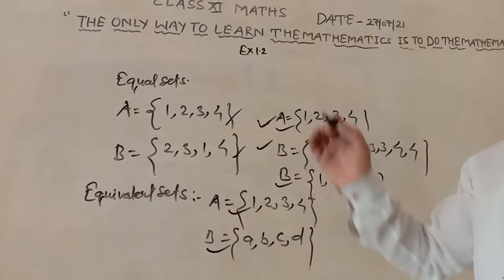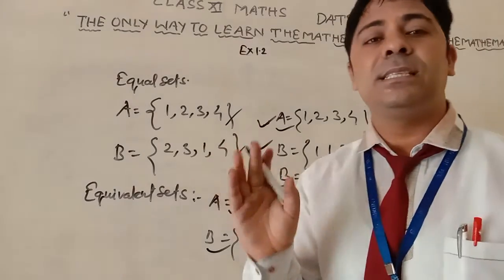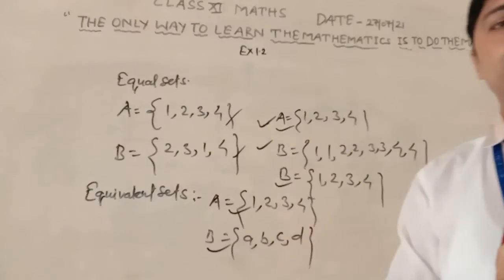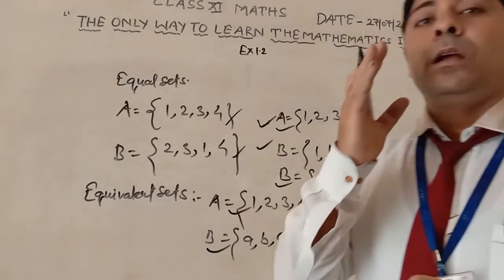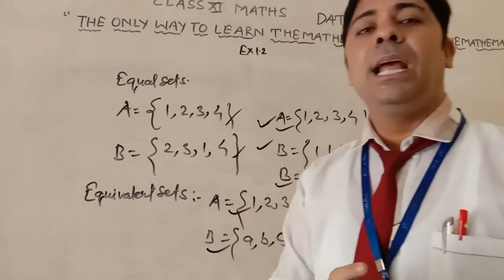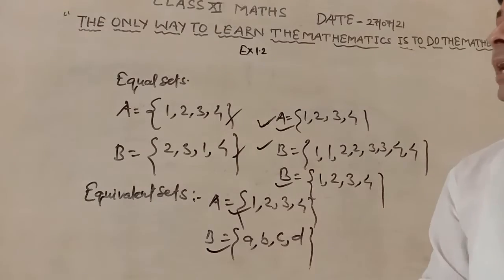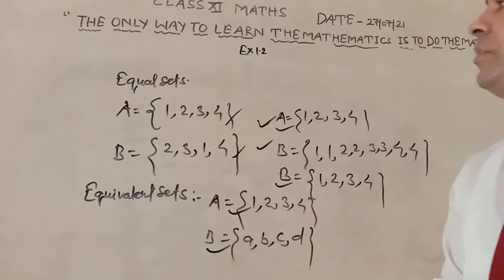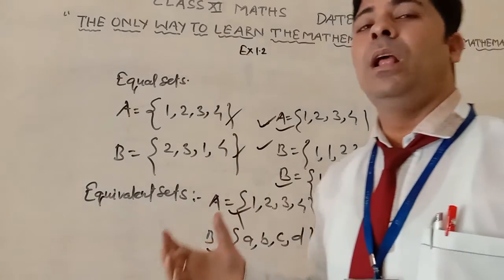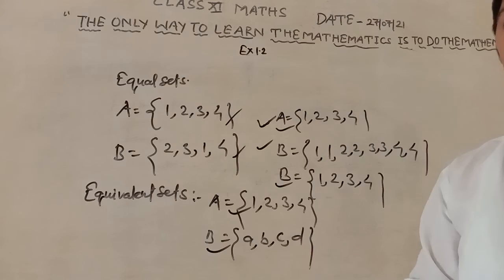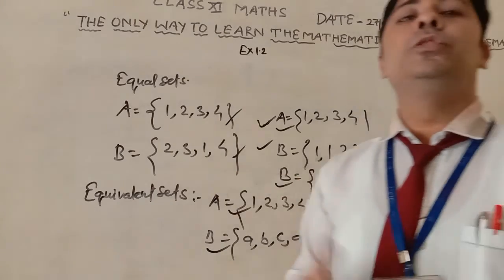So exercise 1.2 is based on these sets, meaning the empty set, finite set, infinite set, equal set and equivalent set. Students, first you have to learn about the finite, infinite, equal and empty sets. After that you will be able to do this exercise.